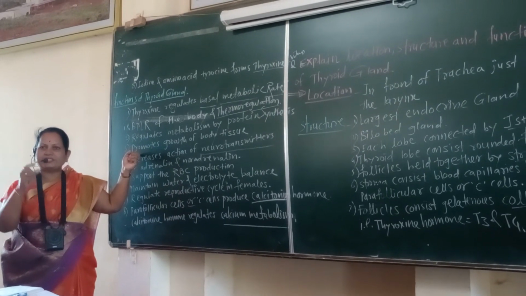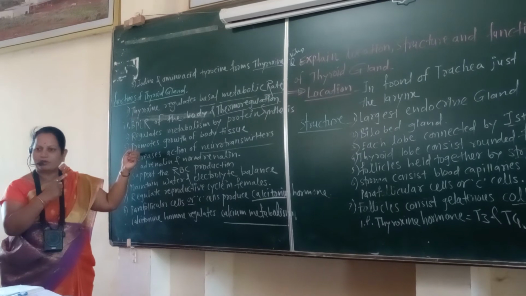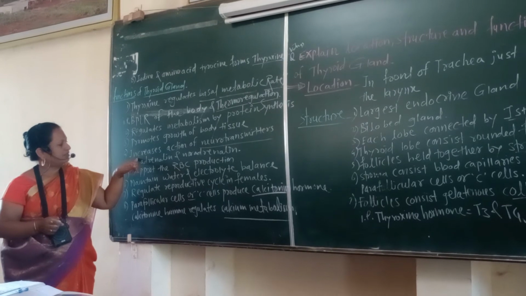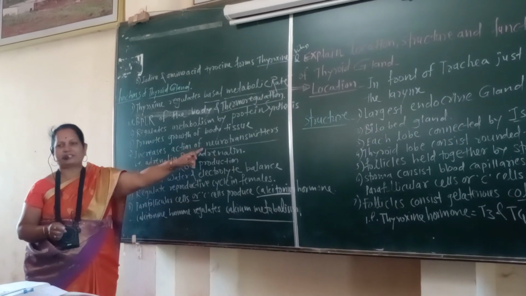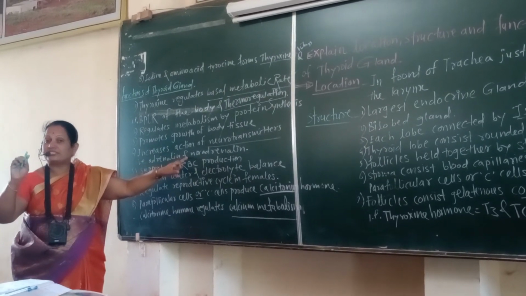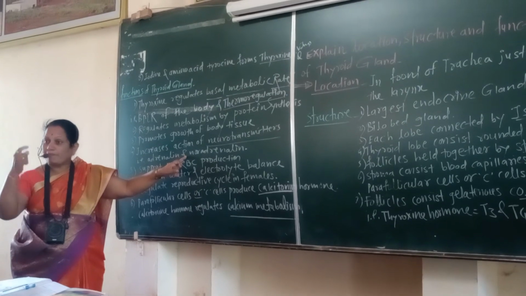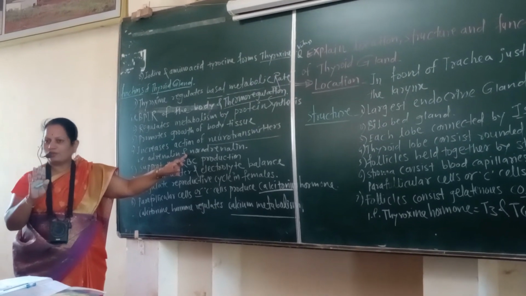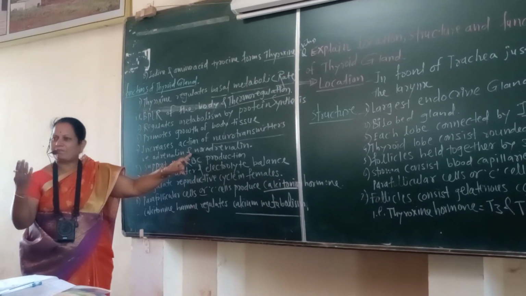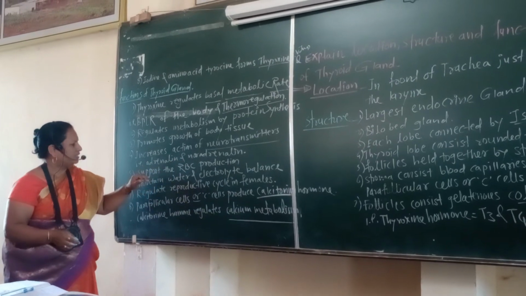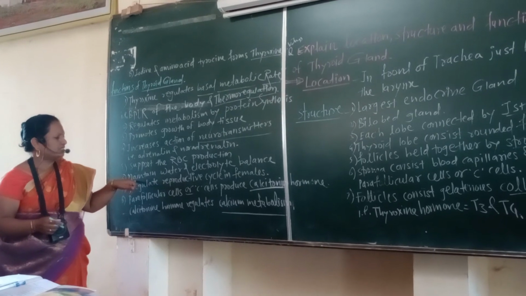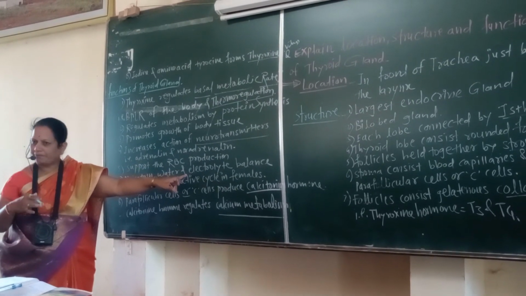Mental and physical growth of our body is regulated by which hormone? Thyroxine. Therefore, mental abilities are controlled by thyroxine. Physical growth is also controlled by thyroxine, as is body cell development and growth. Thyroxine supports red blood cell production inside our body. Thyroxine maintains the water and electrolyte balance of our body.